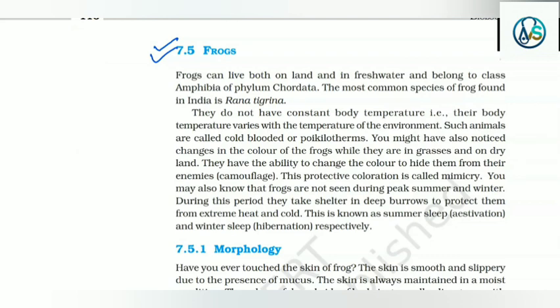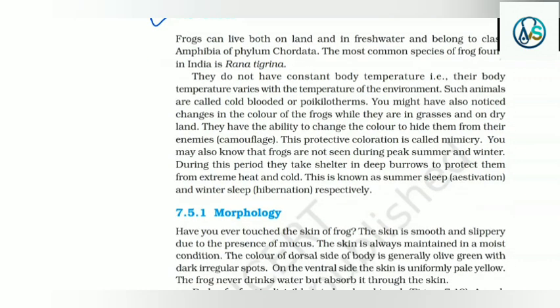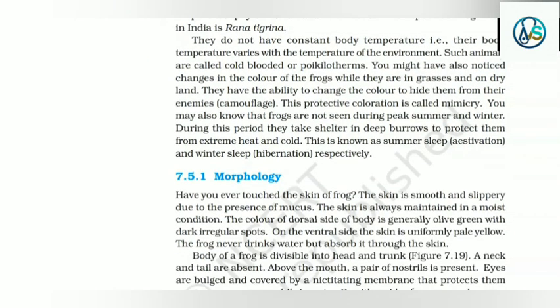The most common species of frog found in India is Rana tigrina. They do not have constant body temperature, that is, their body temperature varies with the temperature of the environment. Such animals are called cold-blooded or poikilotherms.